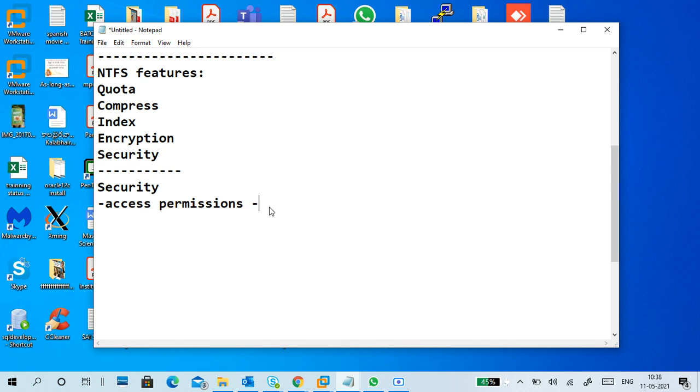What kind of access permissions? Read, write, execute. Different types of permissions are there, and they give allow and deny permissions. It means read is allow, read is deny, write is allow, write is deny. Like that, we can see the permissions.